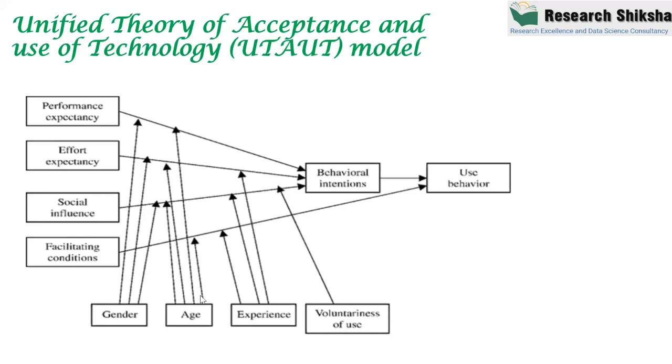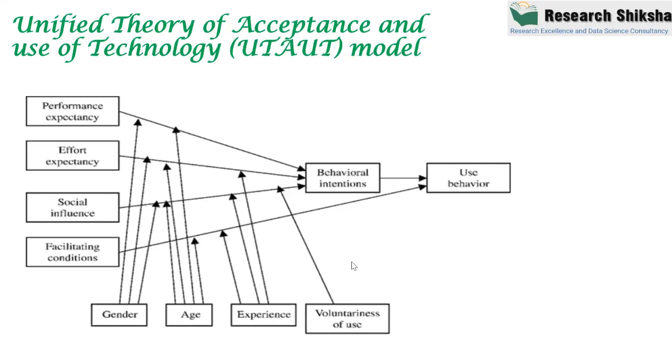Like for example, if I say gender is having three arrows, 1, 2, 3, it means the behavior of male and female are different for the three relationships. So this theory is another theory which is very, very popular for structural equation modeling.